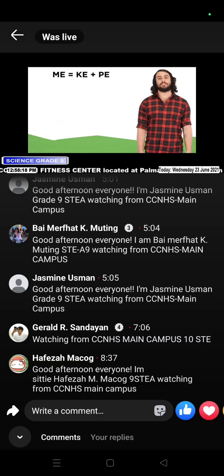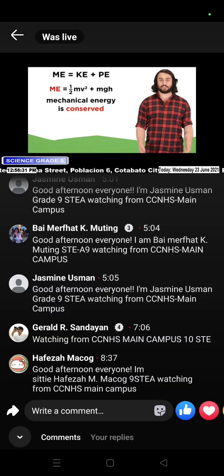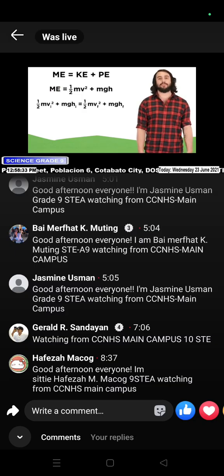This concept can be described mathematically by the following equation. If mechanical energy is the sum of kinetic energy and potential energy, which are in turn represented by these expressions, and this value is conserved, then 1/2 mv squared initial plus mgh initial will be equal to 1/2 mv squared final plus mgh final. It shows that the sum of the kinetic and potential energies of a system, like the pendulum, will be the same at every point in its motion.